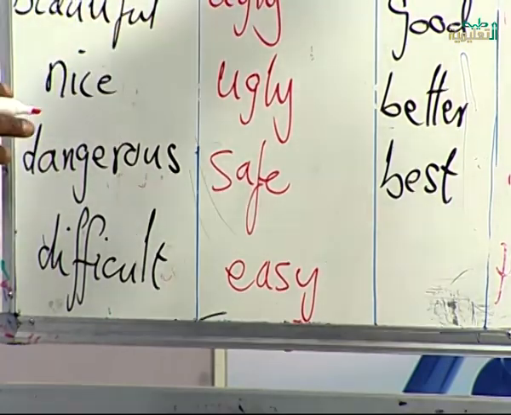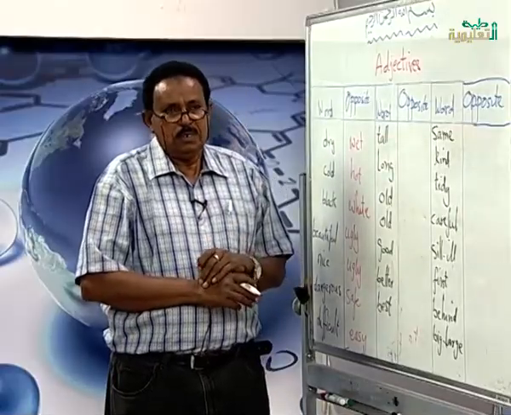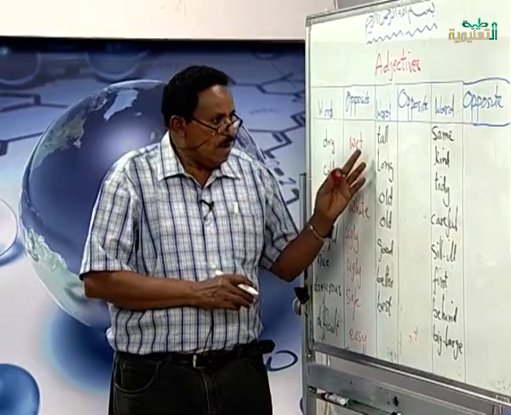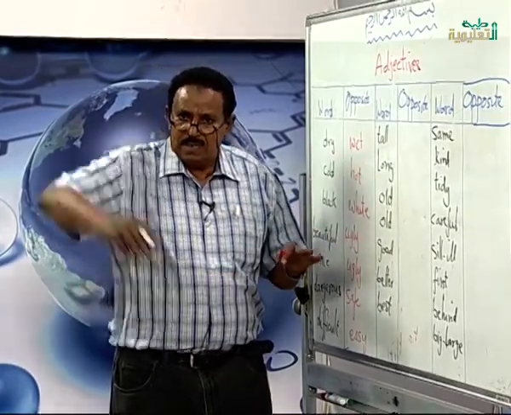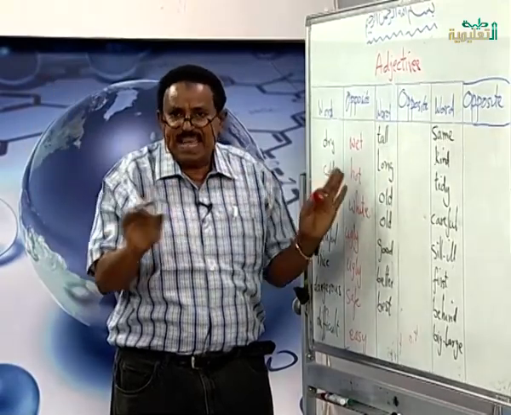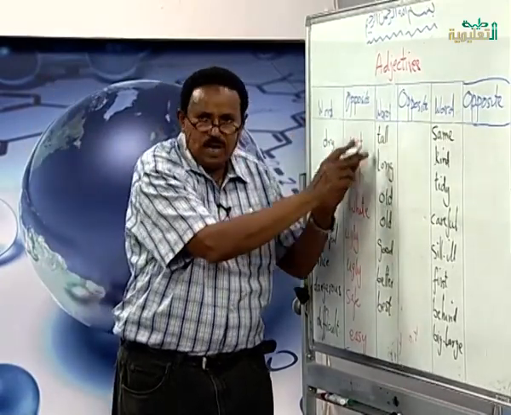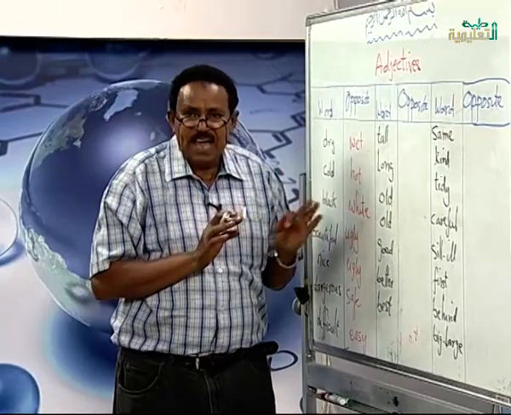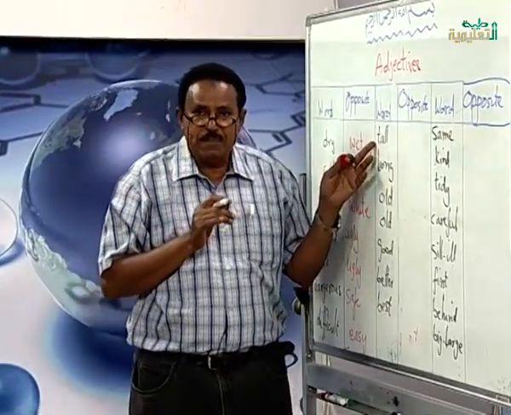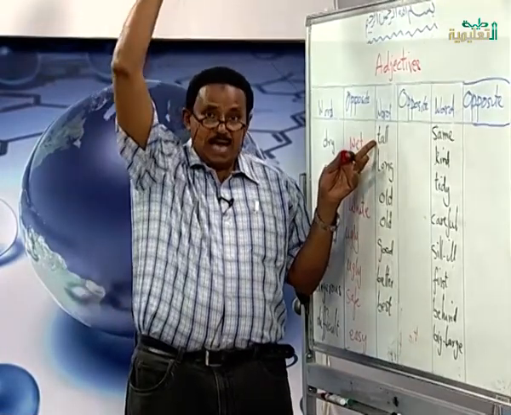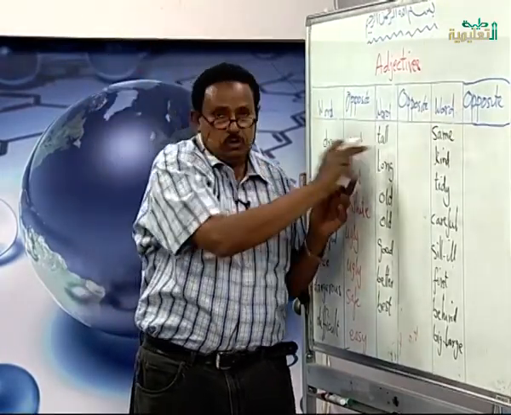We have tall and long. Tall and long have almost the same meaning, but they are different in usage. For example, if you want to speak about something which is high up in the sky, you use tall.